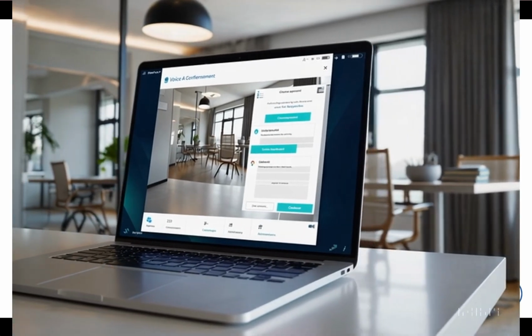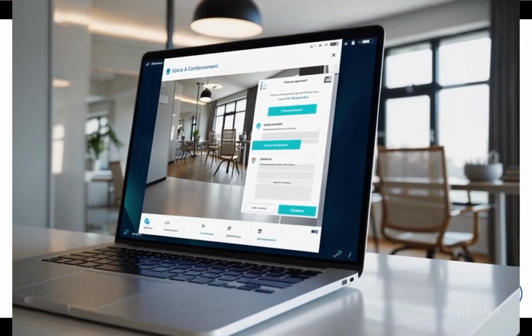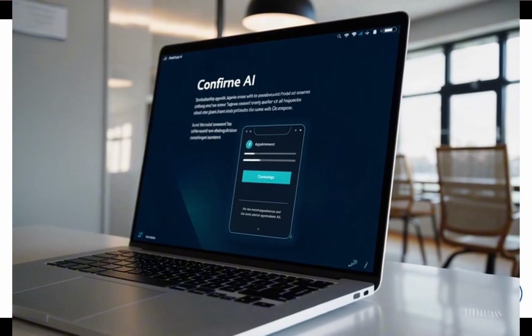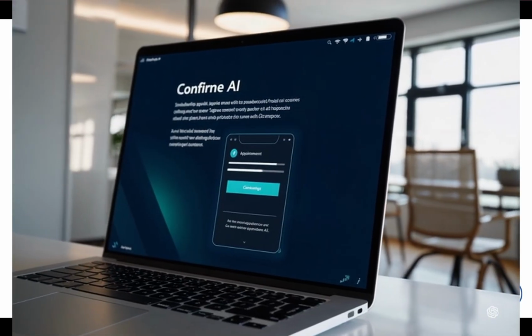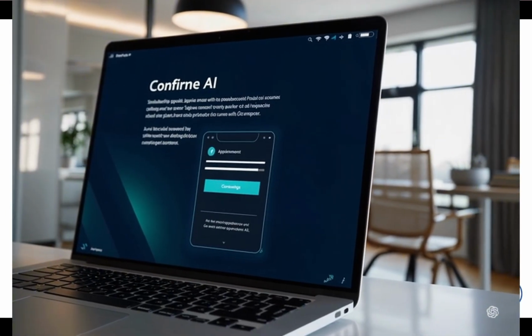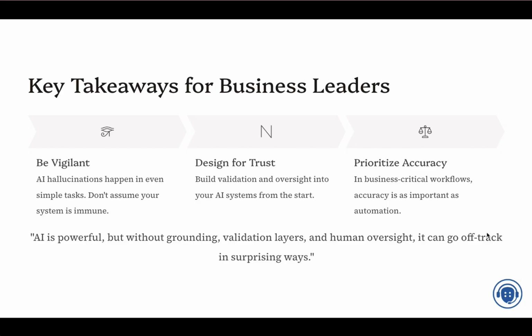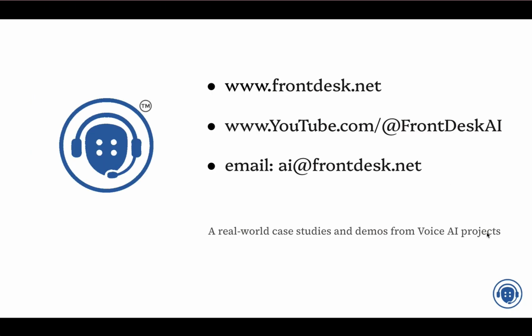But we have to build trust not just with our customers, like a dental office or wellness center, but we have to build trust with them, and they don't want to lose their reputation with their patients, with their customers. So we have to be aware of all this too. And we have to design for accuracy because even small mistakes in the conversations can be confusing for the end customers, right?